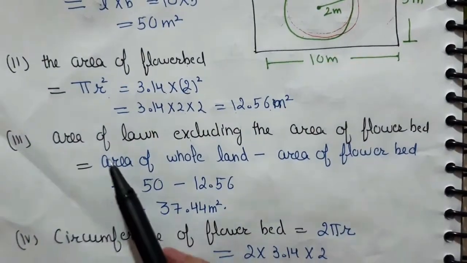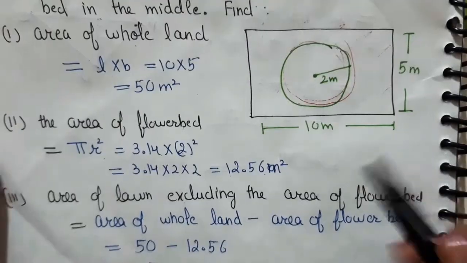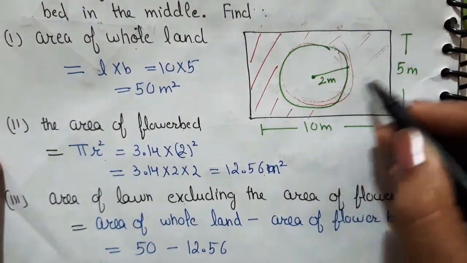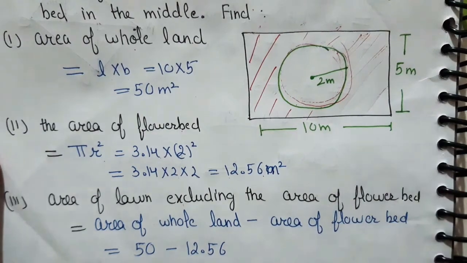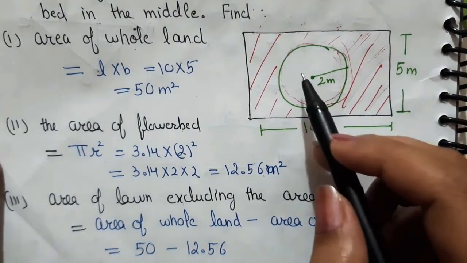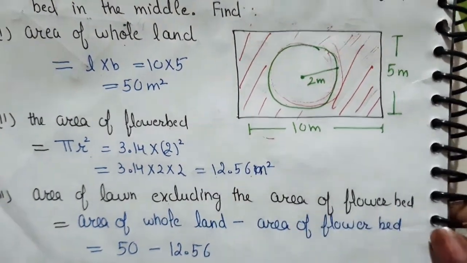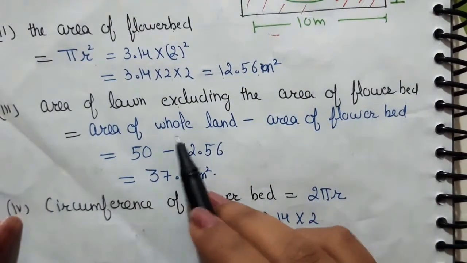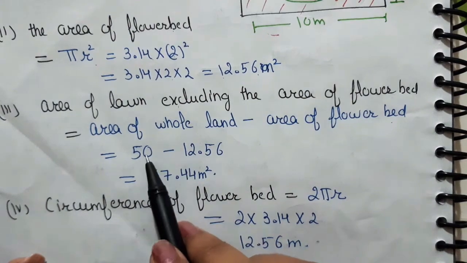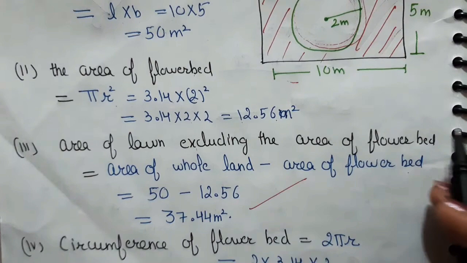Now in the third part they are asking, find the area of the lawn excluding the area of the flower bed, which means they are asking this much area only. The area of lawn excluding the area of the flower bed. Okay, so which means they are asking this much area. How will you find? You will subtract the area of the flower bed from the area of the whole land. So the area of whole land minus area of flower bed will be the area of lawn excluding the flower bed, that is 50 minus 12.56, that is 37.44 meter squares.